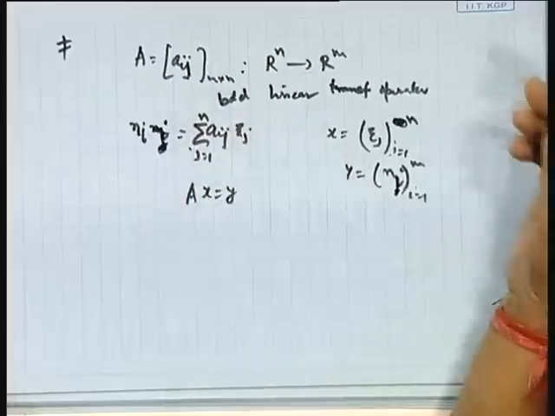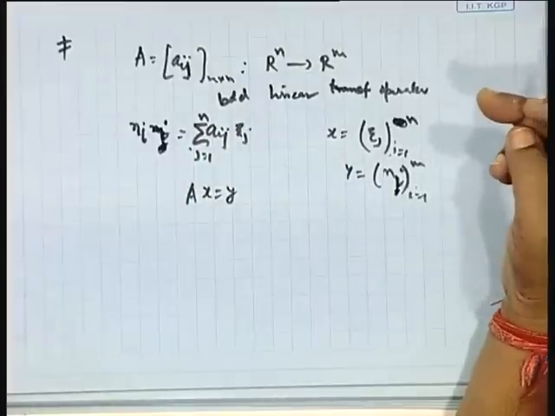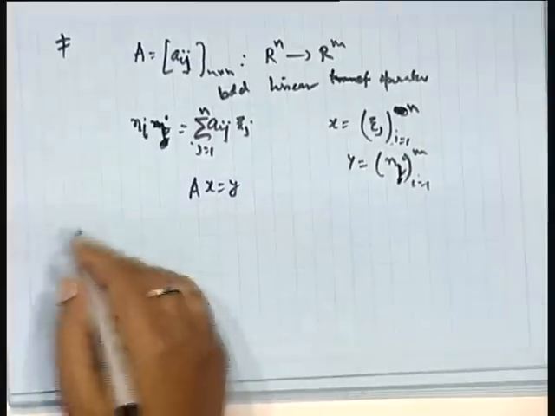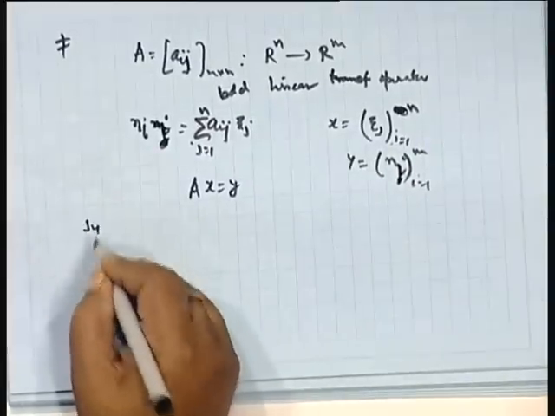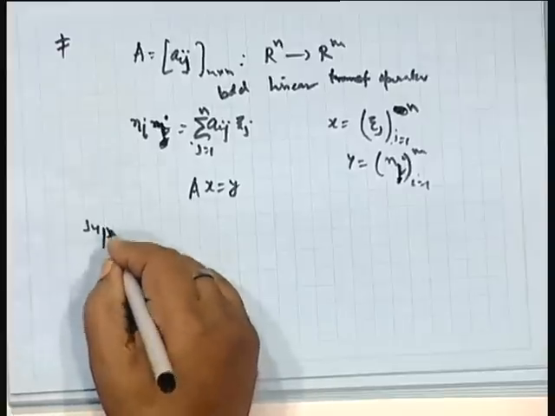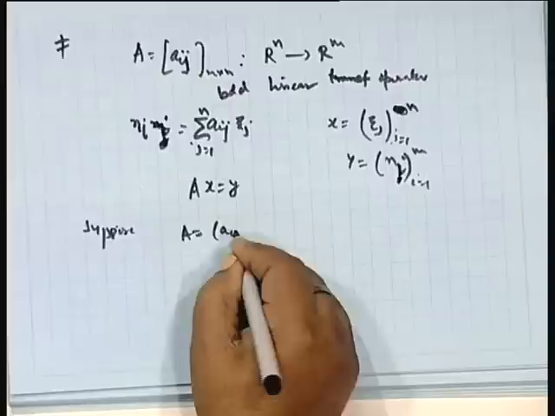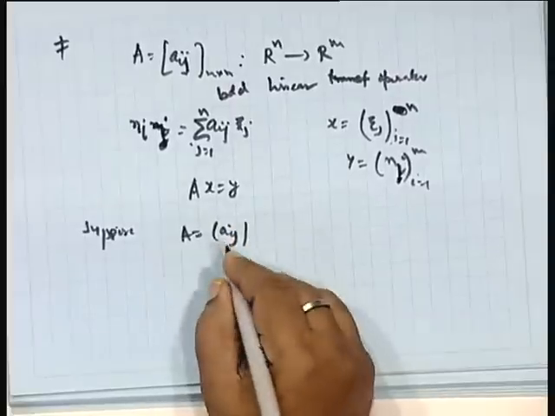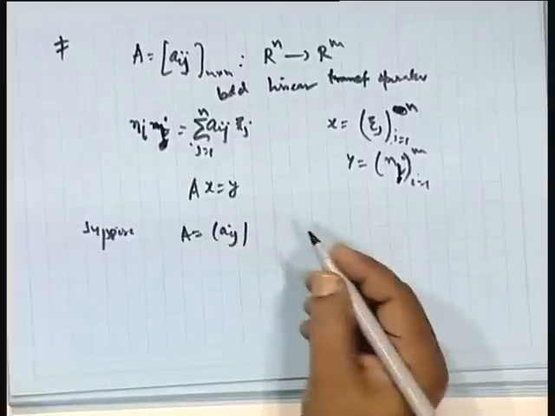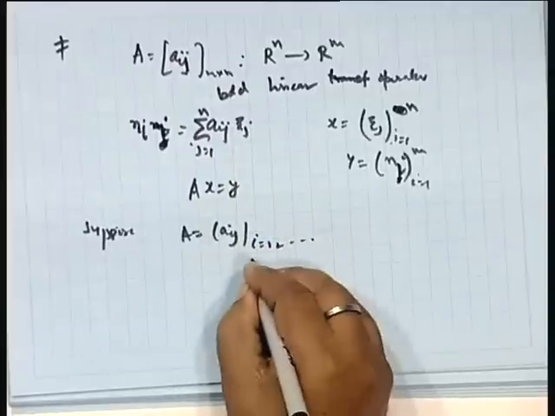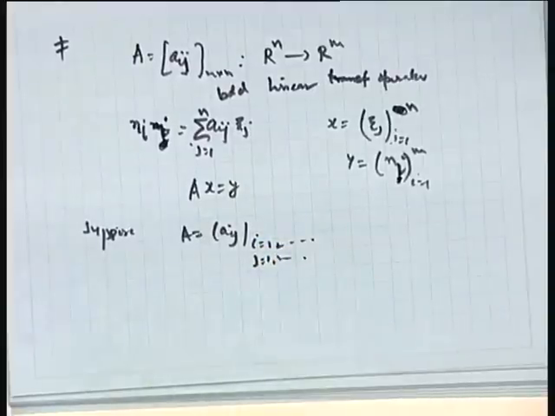A similar case we can extend to the infinite dimensional. Suppose A is a matrix Aij of infinite order, where i varies from 1 to infinity, j varies from 1 to infinity.